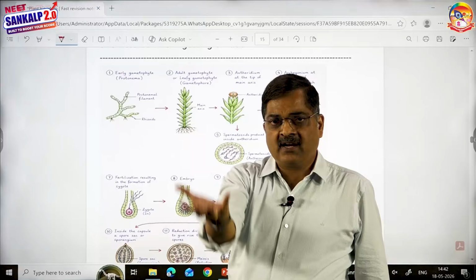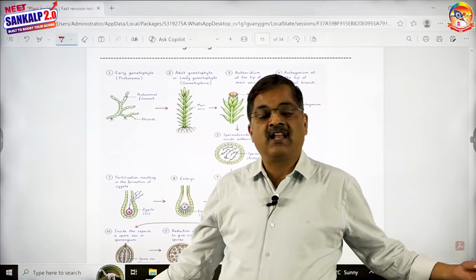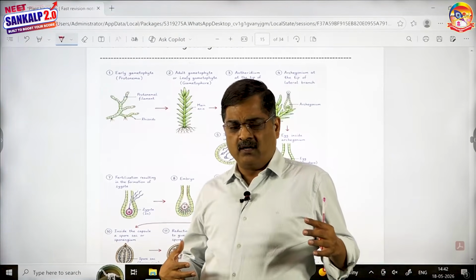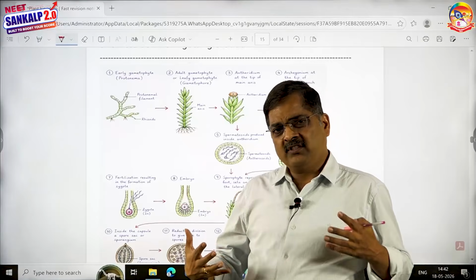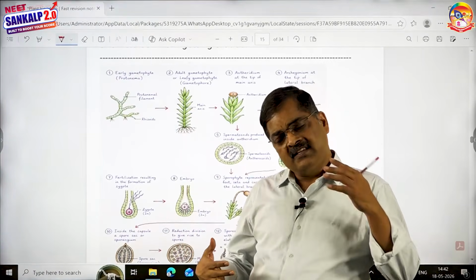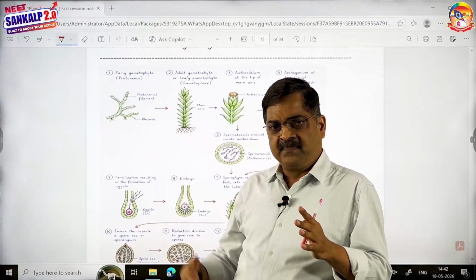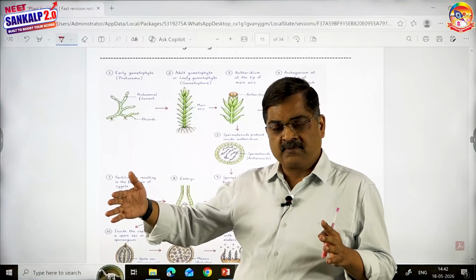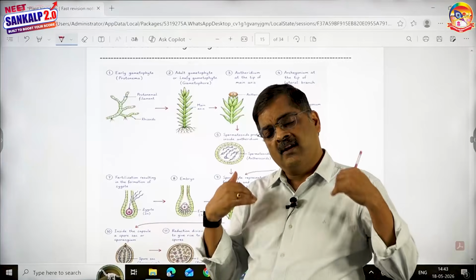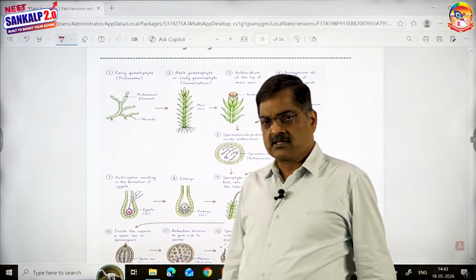Dead parenchyma will help in conduction of water even though xylem is not there. And leaf-like structures can also help in photosynthesis. Just like a wing of a bird and a wing of an insect, both of them are structurally dissimilar but functionally similar. Similarly, the vegetative organs of mosses and the vegetative organs of higher plants are structurally dissimilar, as I told you, but functionally similar. Nothing wrong in calling them analogous organs, right?